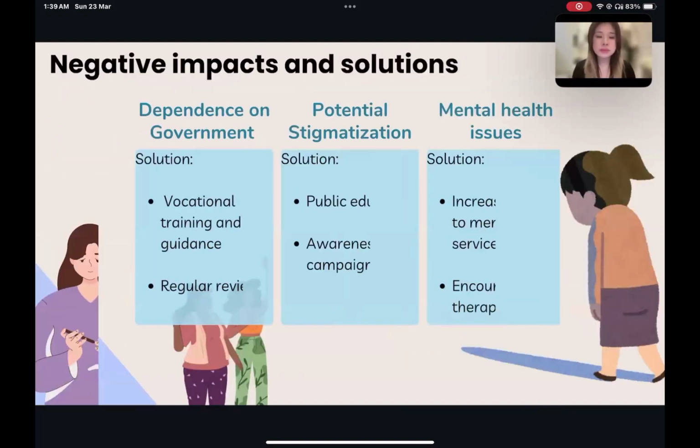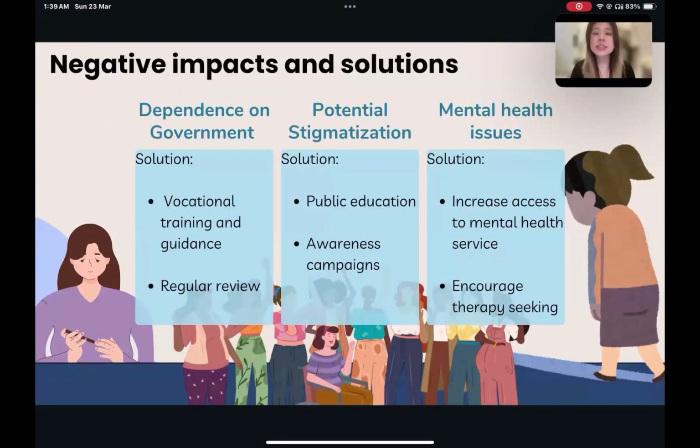Moreover, the negative impacts include the increased reliance on government support. To solve this for the long term, the government can provide vocational trainings and guidance for recovered patients. Also, the government should make regular reviews to adjust the level of subsidization. Another impact is the potential stigmatization and mental health issues. The government should increase public education to promote equity and encourage normalizing therapy-seeking behavior.